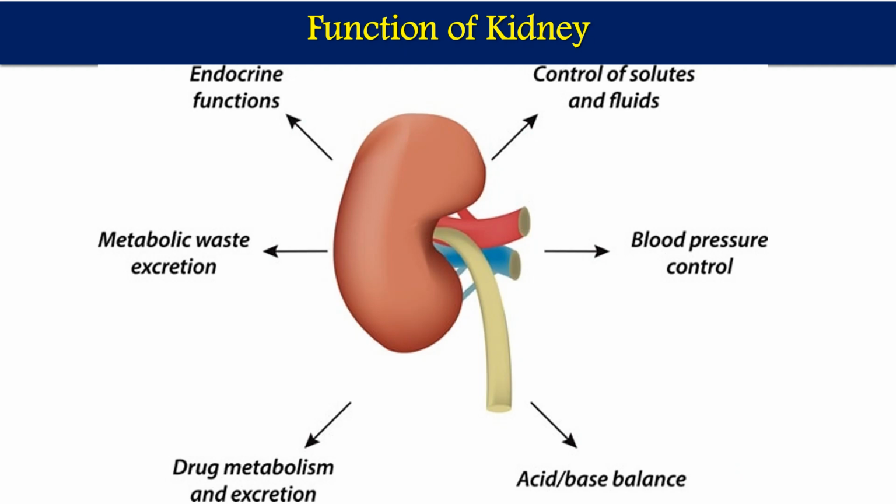So first we should understand what the kidney is and what its function is. Kidney is a very important organ of our body, involved not only in the excretory purpose, but there are a number of other physiological roles the kidney plays, such as secreting some hormones. One important hormone is renin, which is involved in the renin angiotensin system, and it regulates blood pressure. So it secretes a number of hormones also.